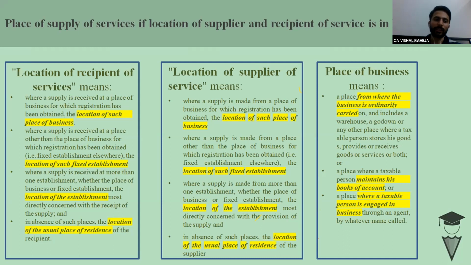In simple language, it doesn't provide a concrete answer on what should be treated as a fixed establishment. It says if you are able to prove there is a human resource requirement, there is a technical resource requirement, and there is permanence. But the term permanence is variable to each and every person. Everyone has his own understanding.